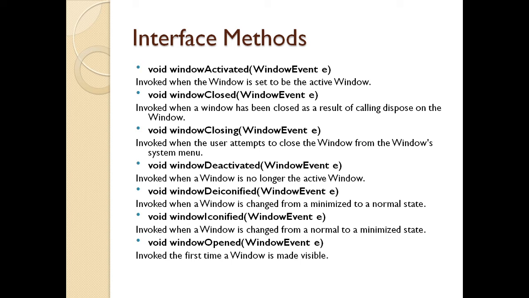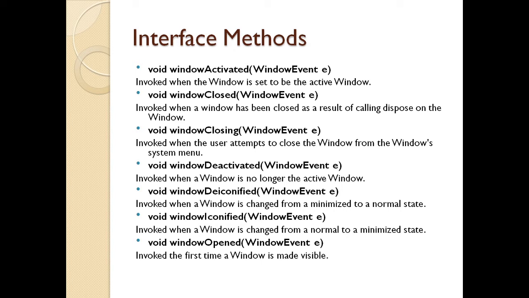And when from the normal state, if I want the window to be in the minimized state, I use the method window iconified. So the normal state window will be in the minimized state. And when I want to make the window open, that means when the first time I want to launch the window in the user interface, I need to call the method window opened with the attributes window event and passing the object E. Now proceeding further, we will see what the adjustment listener interface is.